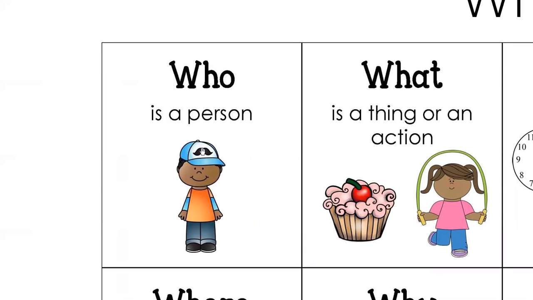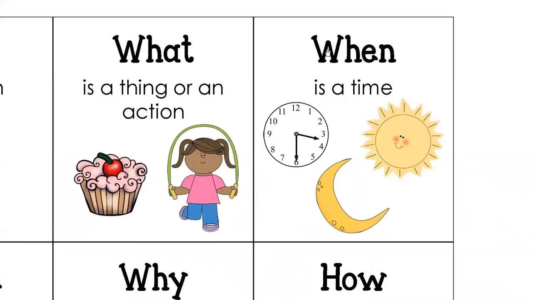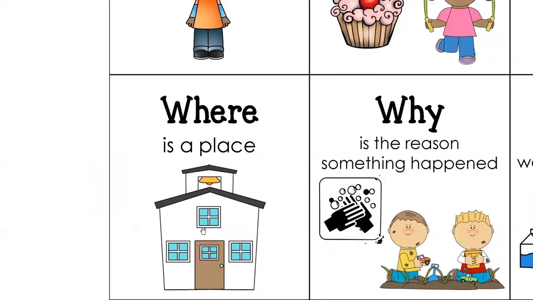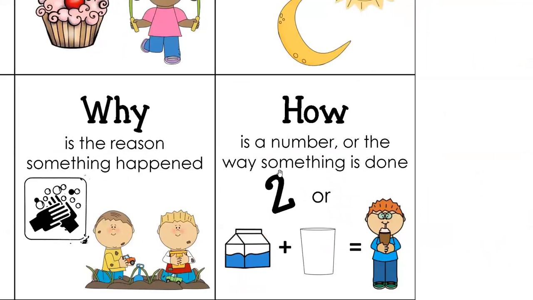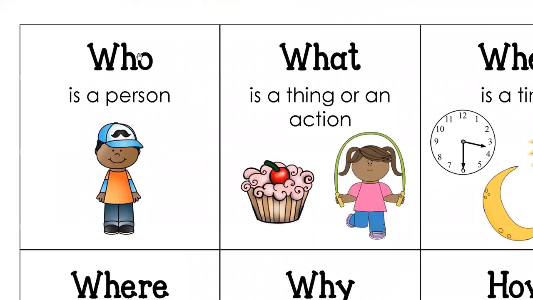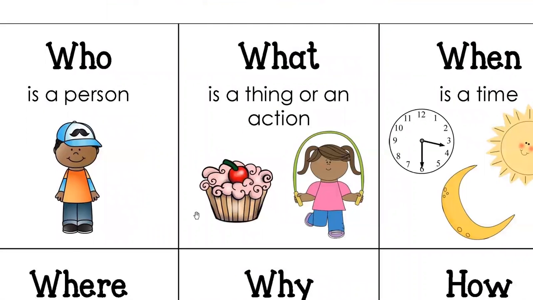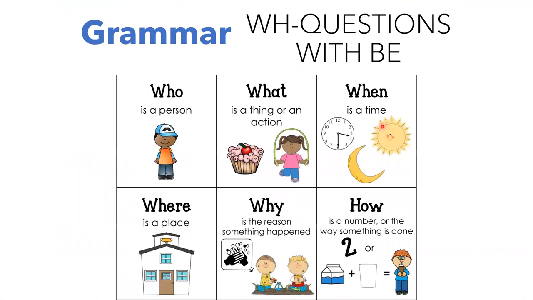Who, we use it to ask for a person. What, when we want to know what is a thing or an action. When, we use it for time. Where, when we want to talk about a place. Why is used for the reason something happened. And how is used for the way something is done. In Spanish, these words will be quién, qué, cuándo, dónde, por qué, cómo. All right?